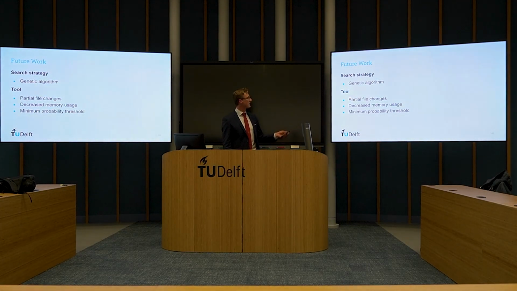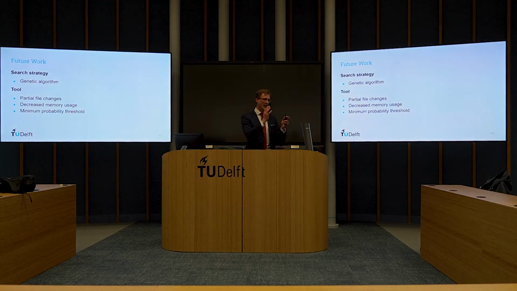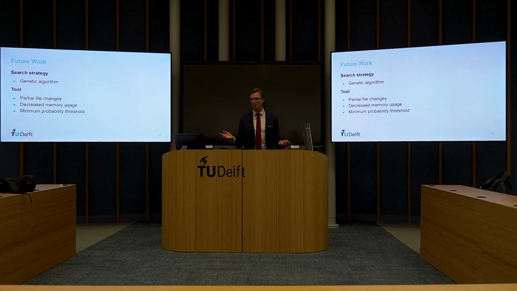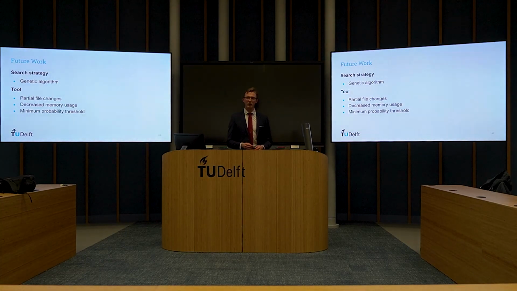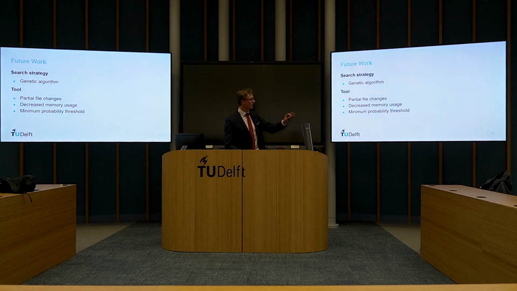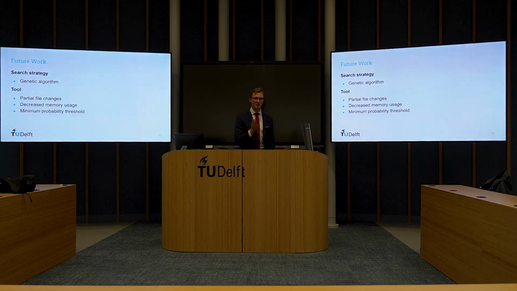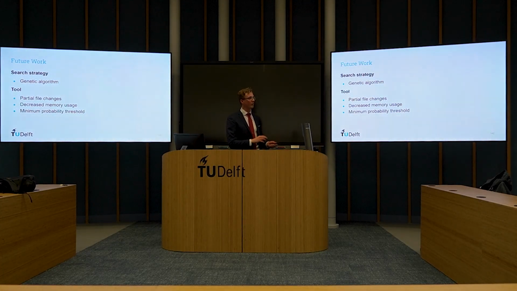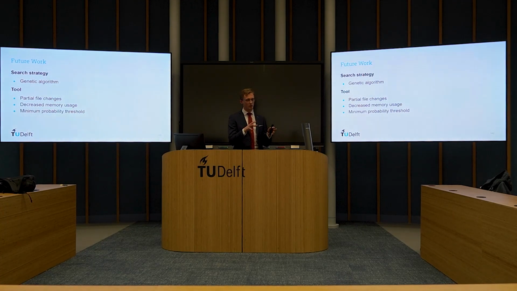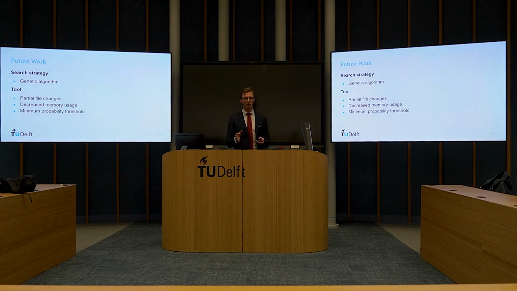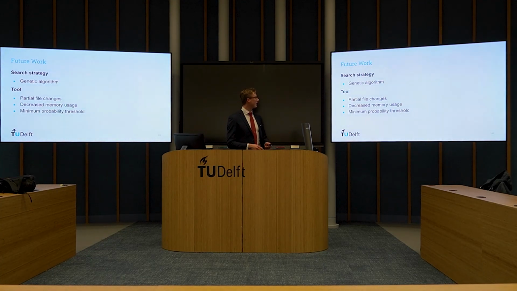Lastly, we could also specify a minimum probability threshold. For example, if you have an annotation that is predicted, but just has a 10% chance to actually fit inside of the code, then we might set a threshold, like 50%, and everything underneath that, we just do not try, because it has such a low probability of actually fitting in the code. Therefore, we also reduce the number of annotations that are checked throughout the search, and I would say this is also a useful improvement to the tool.